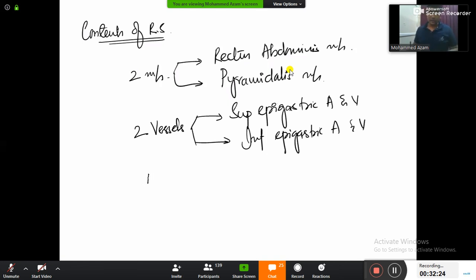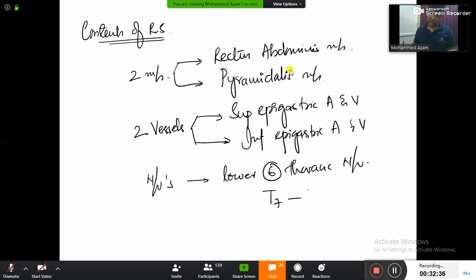And once you are done with this one, what about the nerves right now, guys? Nerves will be the lower 6 thoracic nerves. I mean to say from T7 to T12. Lower 6 thoracic nerves, and this is all about the contents of rectus sheath. So there are two muscles, there are two arteries, there are two veins, and then about the nerves, the lower 6 thoracic nerves will be present. And by this we complete the anterior abdominal wall.